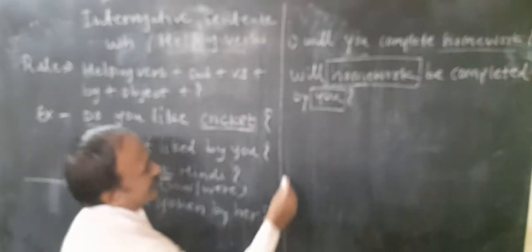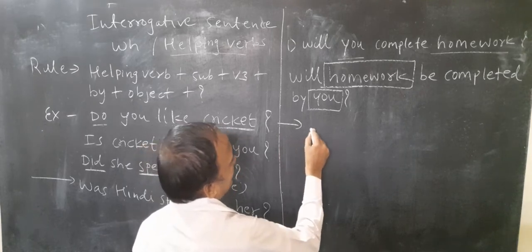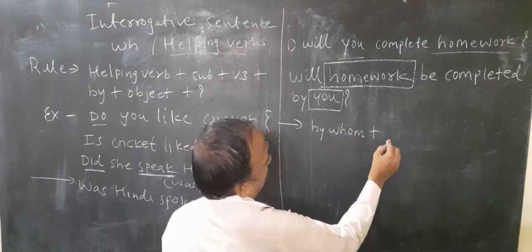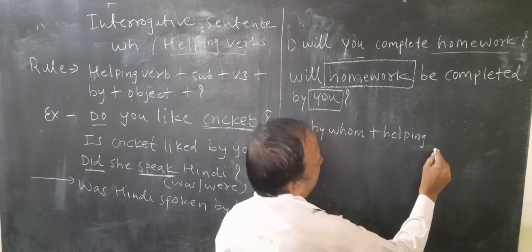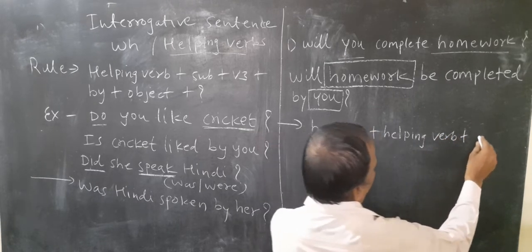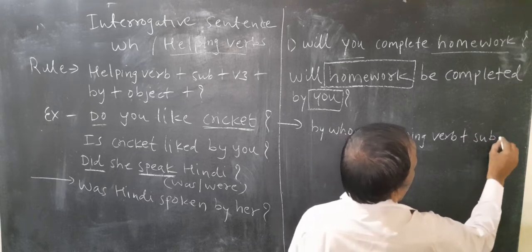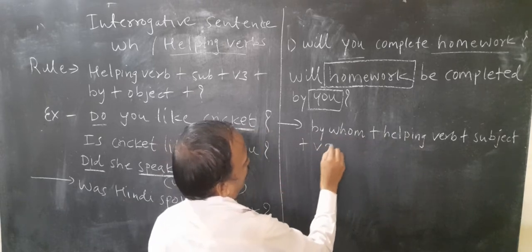In a WH word question, for example, the rule is: by whom, helping verb, subject, V3.